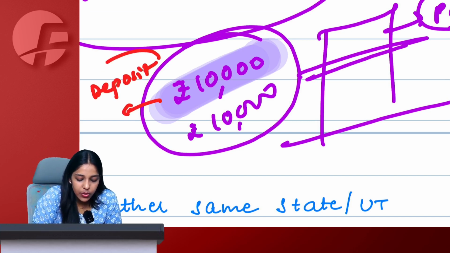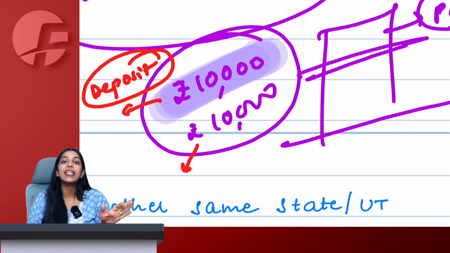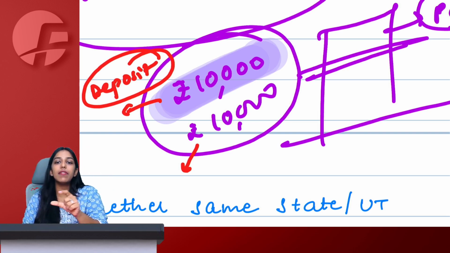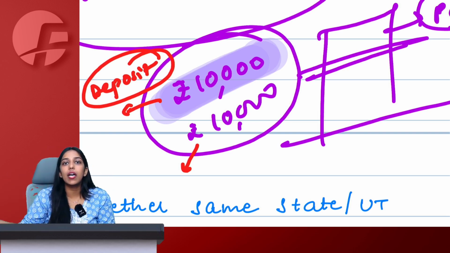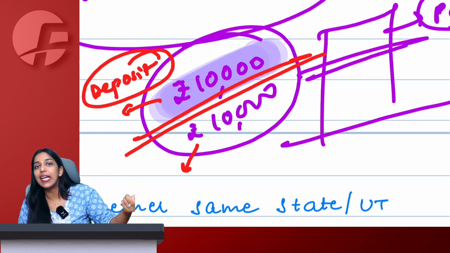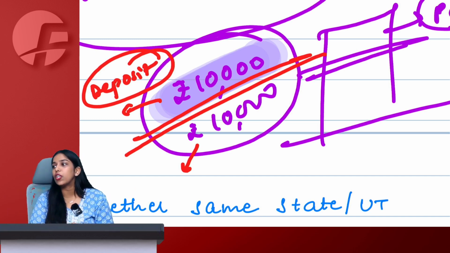Whereas this 10,000 advance simply means that for the next 2 months I will not be required to pay any rent. Why? Because I have paid this rent in advance and the renting service will be adjusted against it in the coming time. But even if I give deposit, I will have to continuously keep giving rent because deposit is not adjusted anywhere. It will be refunded back to me at the end of the period.